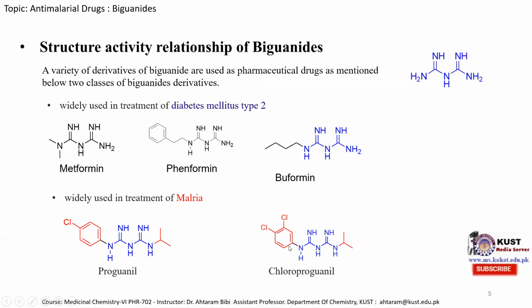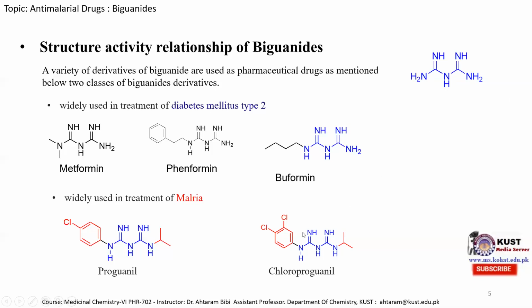So we can see in the structure-activity relationship that if the biguanide primary amine is replaced with an isopropyl group, and the other is replaced with a para-substituted halobenzene, then we can obtain an anti-malarial drug. But if we substitute with some other substituent, the anti-malarial drugs obtained show reduced anti-malarial activity.